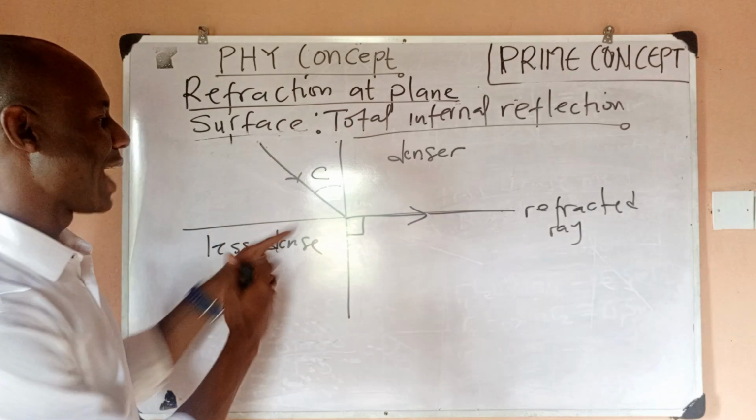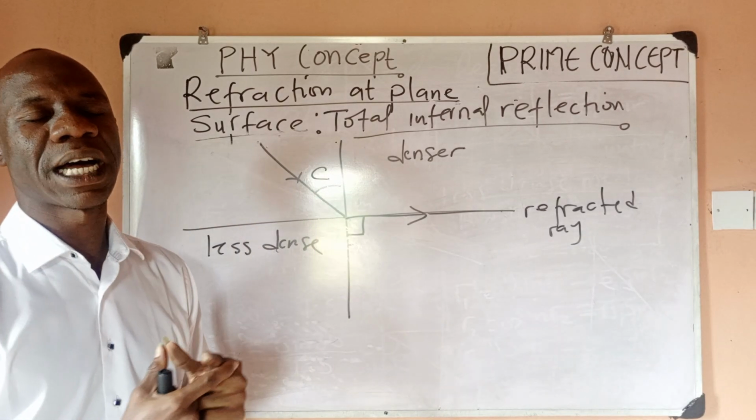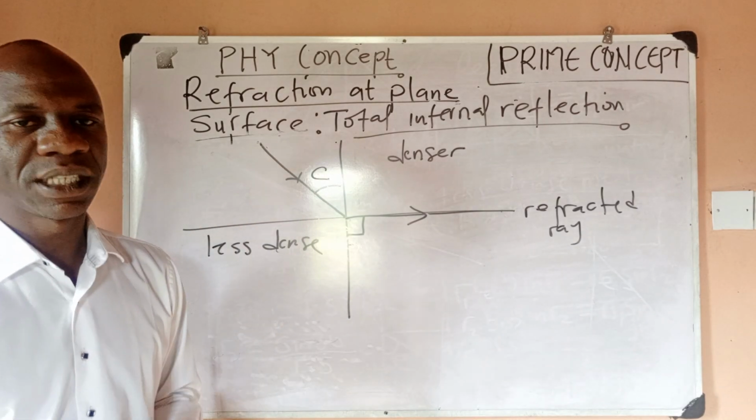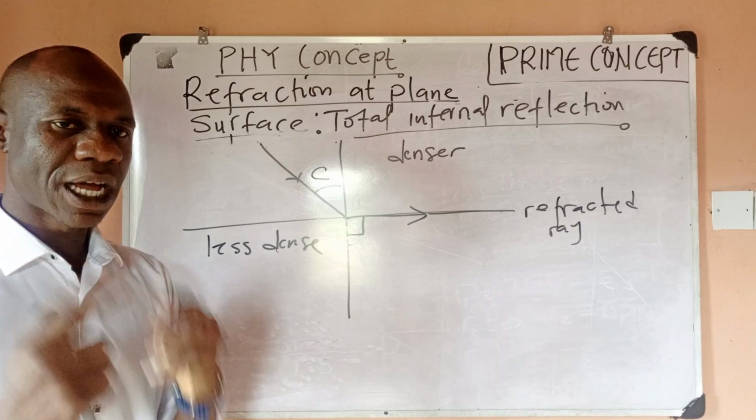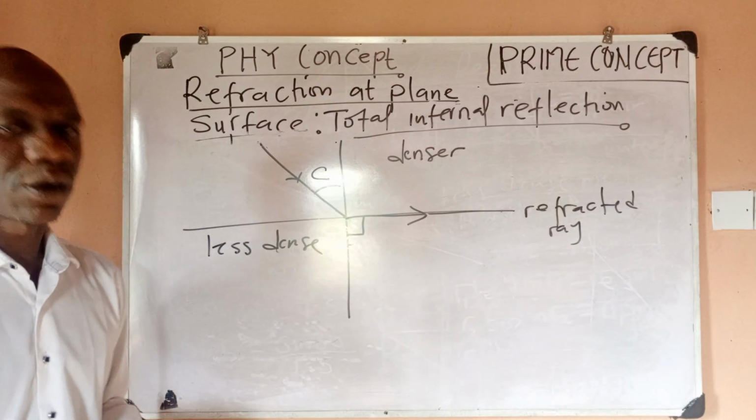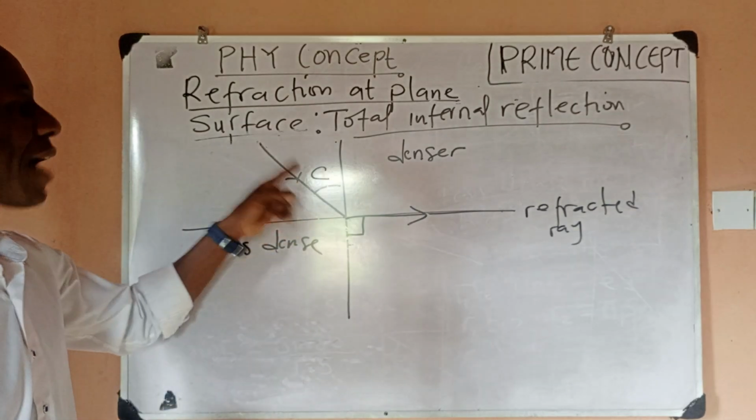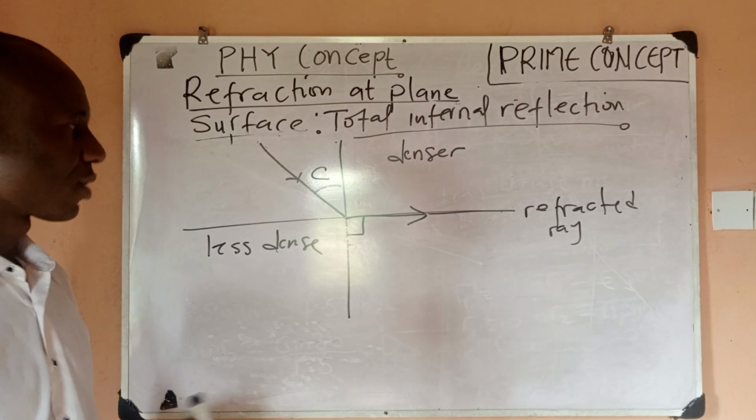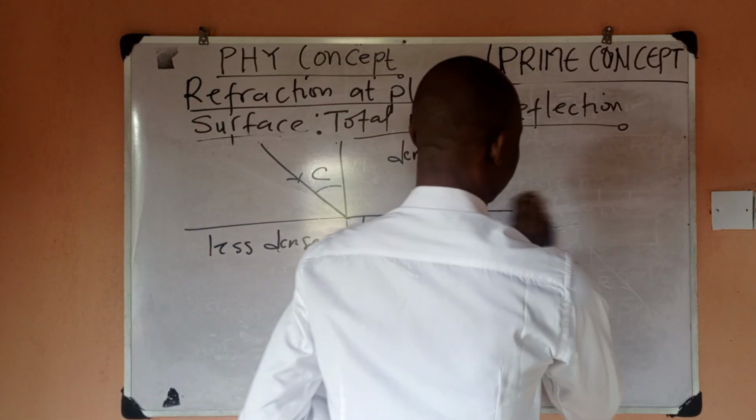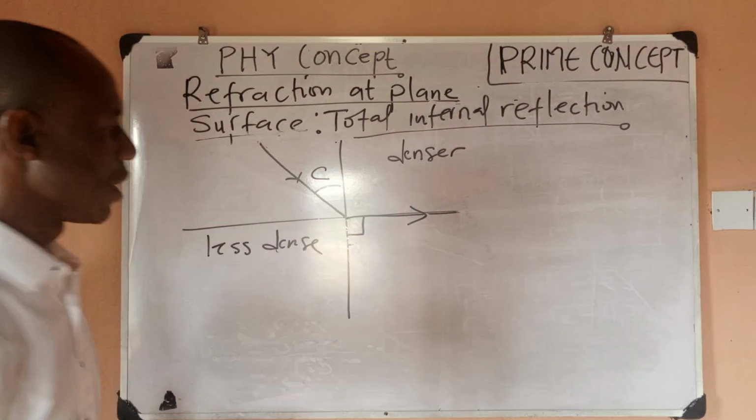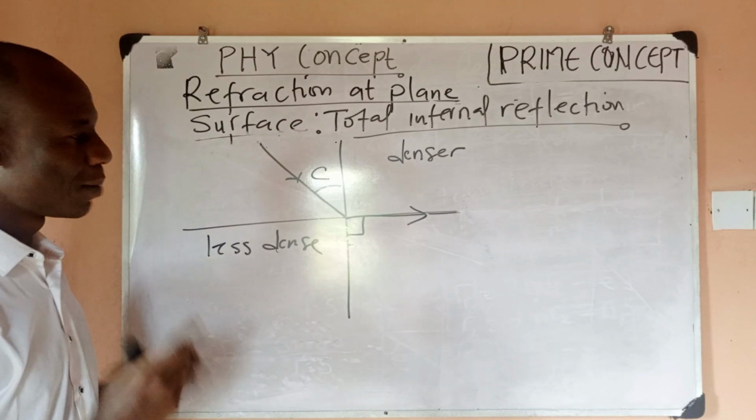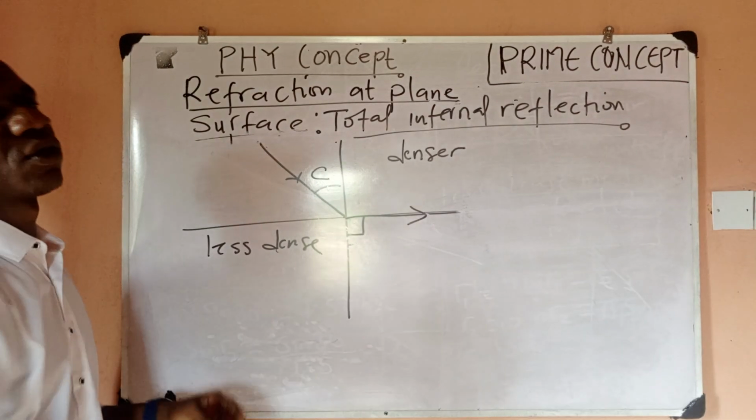Now, somebody may ask, can we find the value of the critical angle for a particular pair of media? Yes, we can do that. So how do we do it? That is the next thing I want to do. I want to show you how you can always calculate the critical angle. Now, if we follow Snell's law, remember, we are moving from a denser medium to a less dense medium.